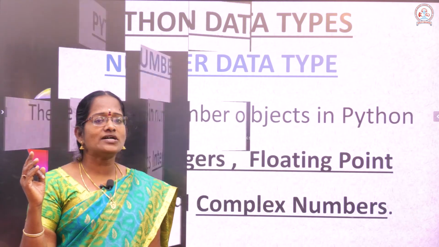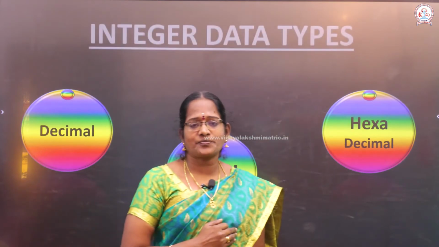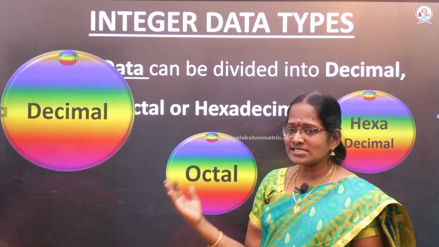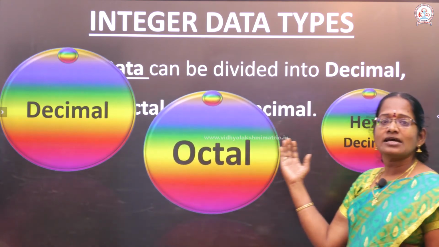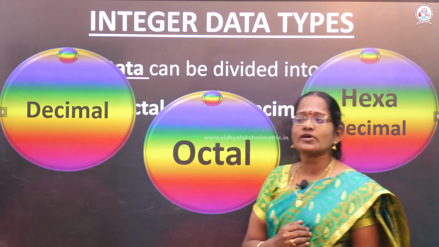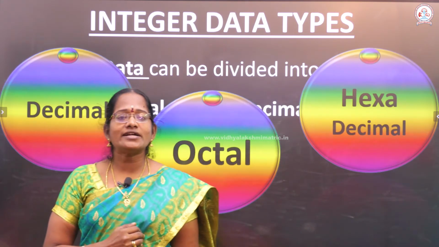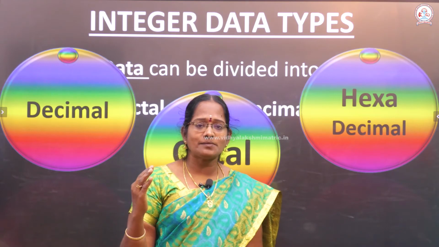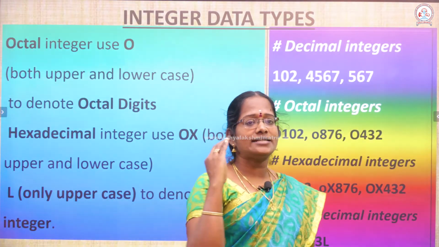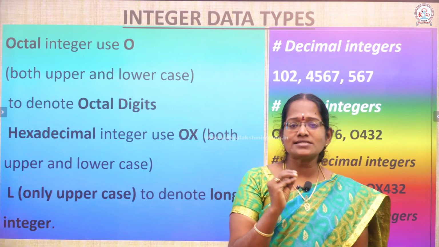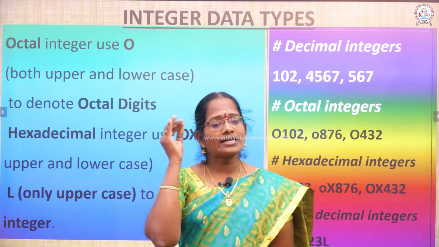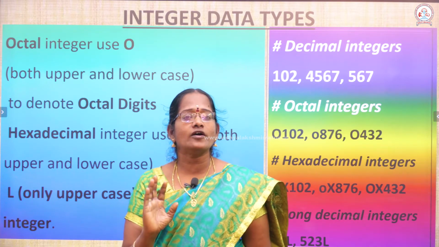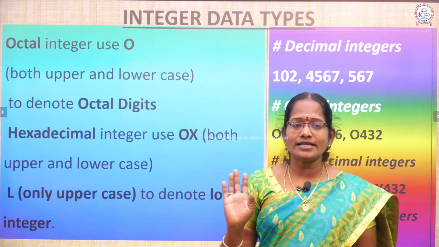Already we know which numbers are called integer numbers. Integer numbers are also divided into decimal, octal and hexadecimal. For the integer data type, any number prefixed with 0O is treated as an octal number.